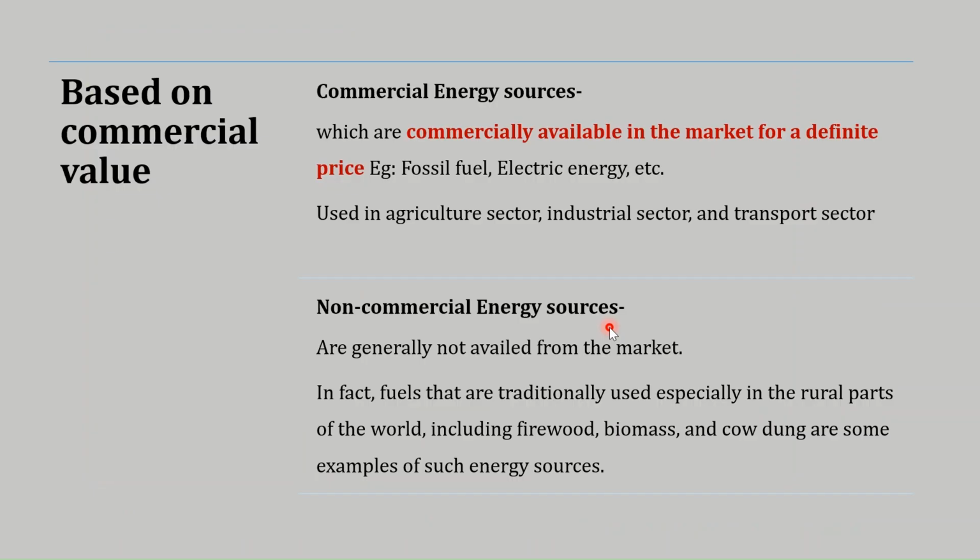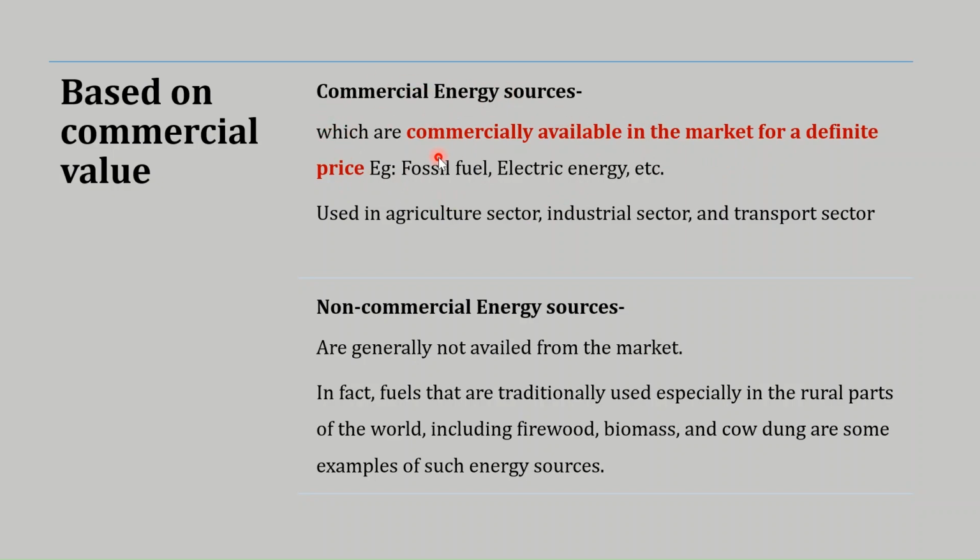Next classification is based on the commercial value. On this basis, we have the commercial energy sources and the non-commercial energy sources. So the sources or the energy for which we pay money, or which is commercially available in the market for a definite price, that comes under the commercial energy resources.